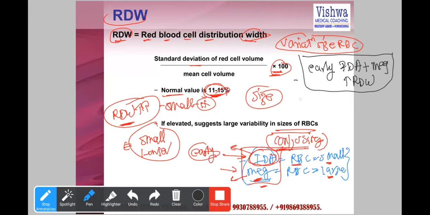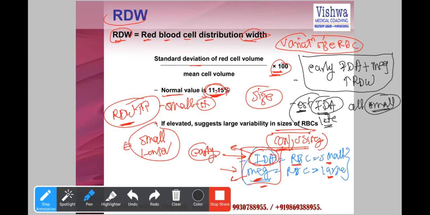I can say in case of the established iron deficiency anemia or a long-term iron deficiency anemia, now remember what will happen. Let's say what is common sense. In established iron deficiency anemia or in the late stage of an iron deficiency anemia, all cells are smaller, because in the early stage, only some cells are smaller.